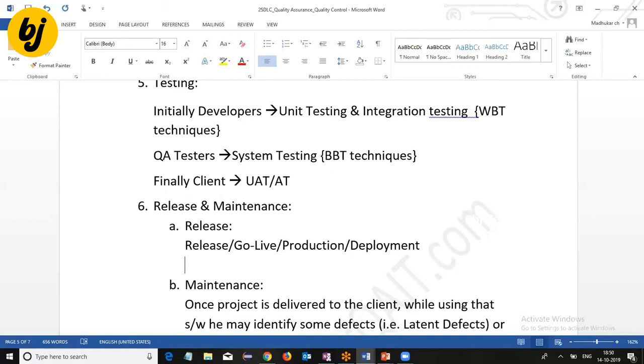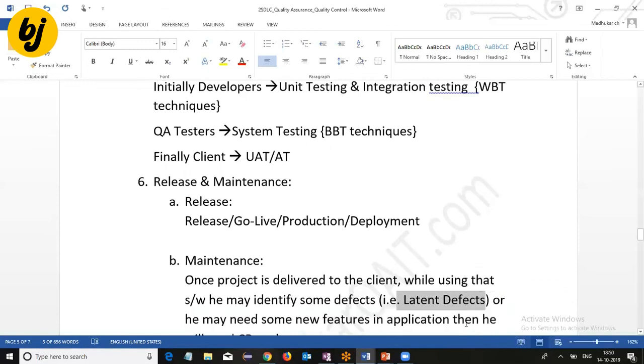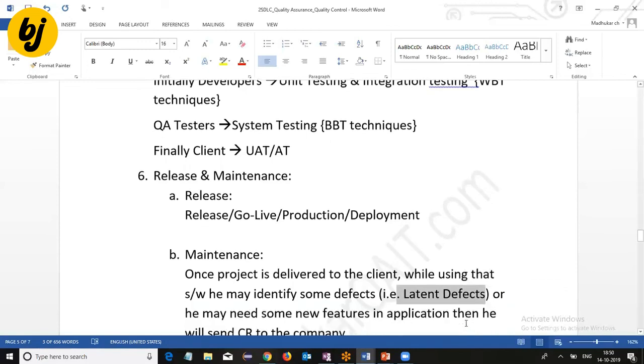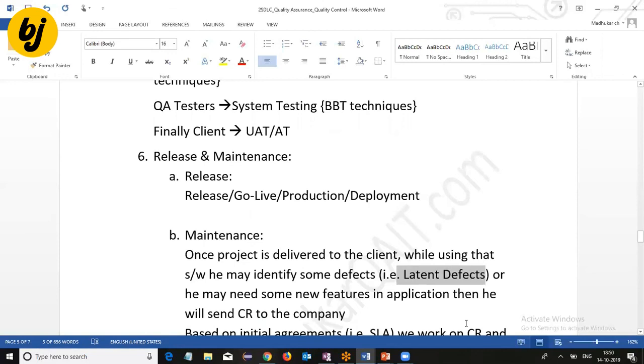Next, maintenance. Once we deliver the project to the client, while using the software, the client may identify some defects. Yes, there is a possibility. Those we can call latent defects, defects identified at later stages. Or the client may need some new features in the application based on the present scenario in the market, some more functionalities. Then the client will send the CR to the company.